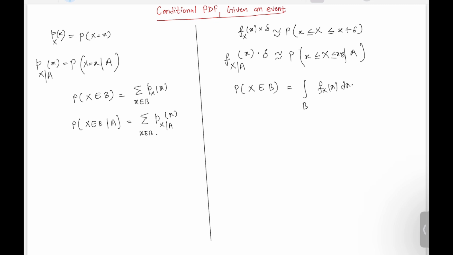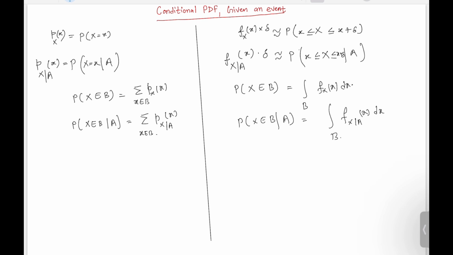Now let's say we want to find this probability, and we are given some condition that A has occurred. What we are going to do is simply revise our probabilities. So in this case we will have the revised PDF, right? And this revised PDF is nothing but the conditional PDF, and we are going to integrate it over this range of values B, right? And again, these conditional probabilities are legitimate probabilities.